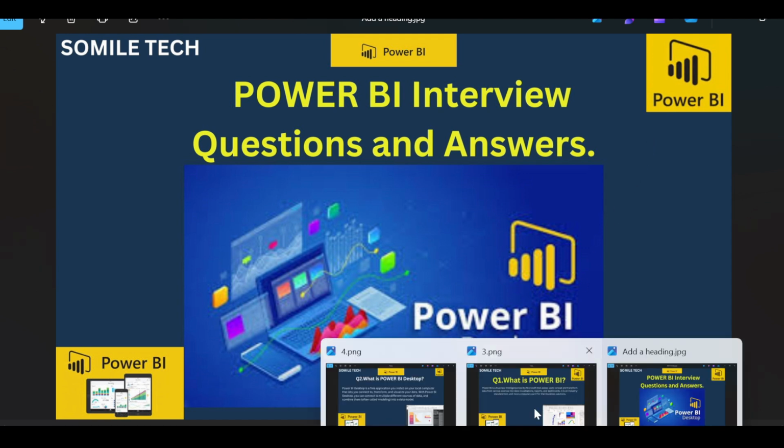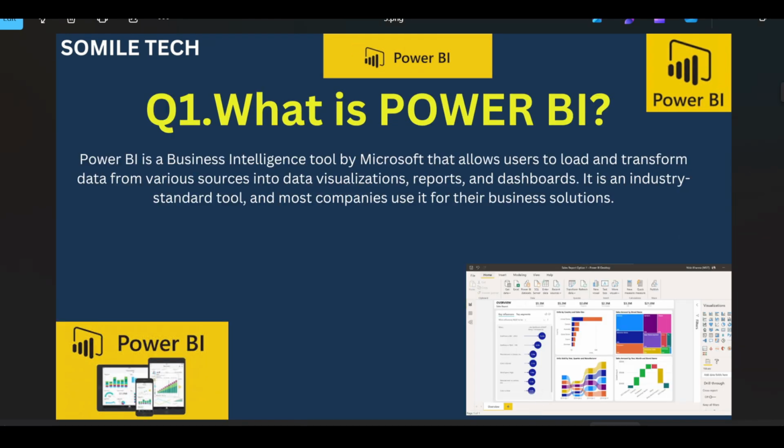So let's start. What is Power BI? Power BI is a business intelligence tool by Microsoft that allows users to load and transform data from various sources into data visualization, reports, and dashboard. It is an industry standard tool, and most companies use it for their business solutions.